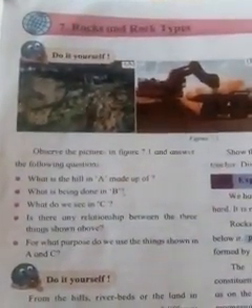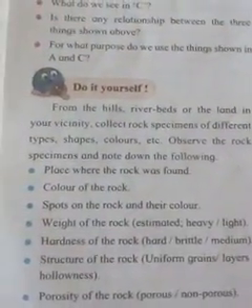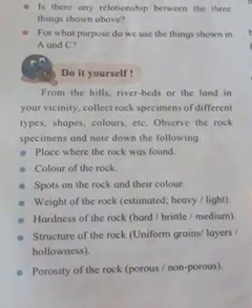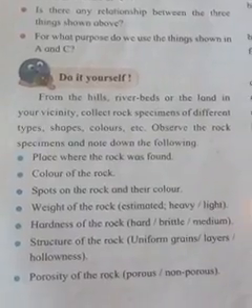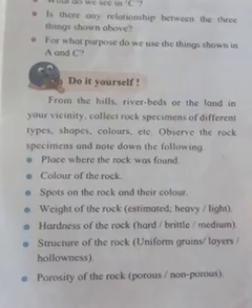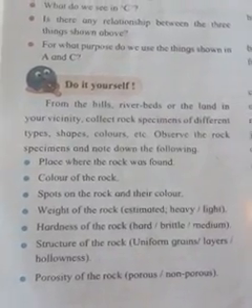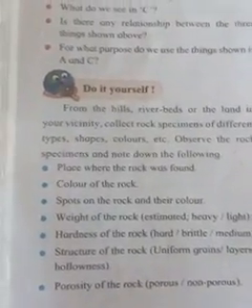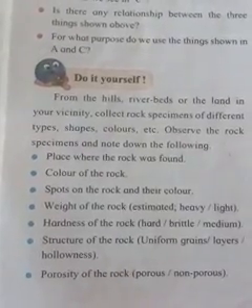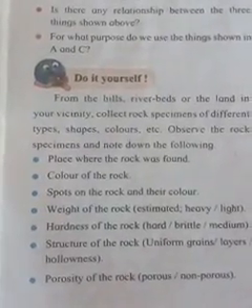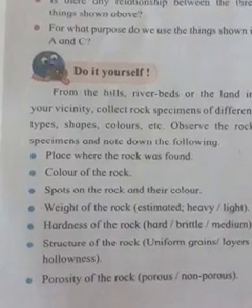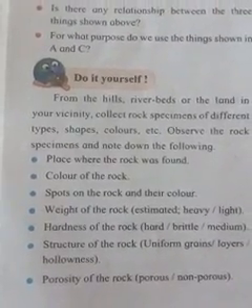Good morning, students. Our seventh chapter is Rocks and Rock Types. From the hills, river beds, or the land in your vicinity, collect rock specimens of different types, shapes, colors, etc. Observe the rock specimens and note down the following: the place where the rock was found, color of the rock, spots on the rock, weight of the rock, hardness of the rock, structure of the rock, and porosity of the rock, whether porous or non-porous.